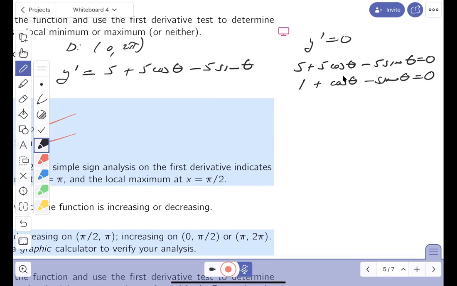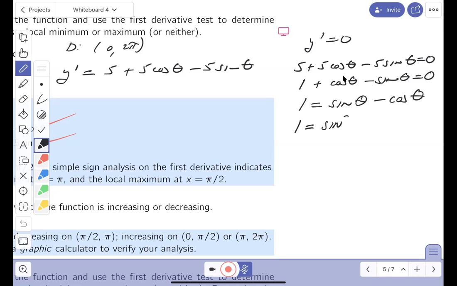Let me write this down now. I can try to solve it. And it looks tough to me. I'm going to solve it for 1. What do you get? Sine theta minus cosine theta. I am now going to square both sides. What do you get? 1. This looks like it might be tough.